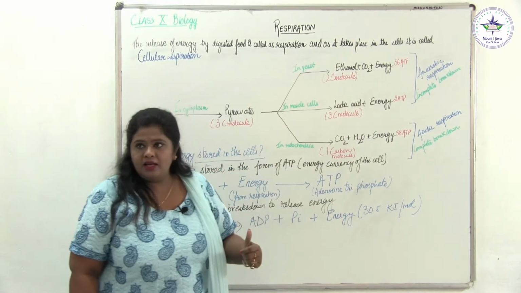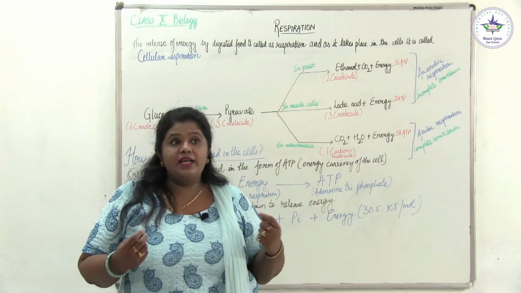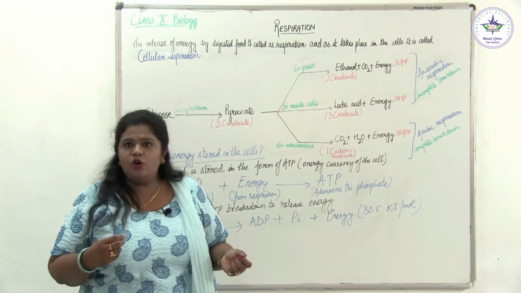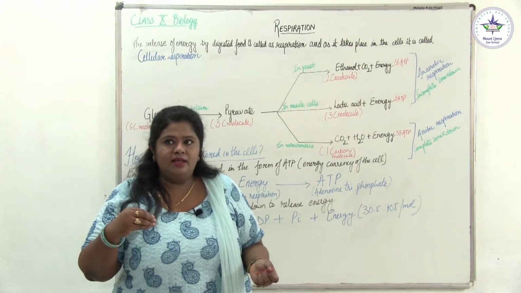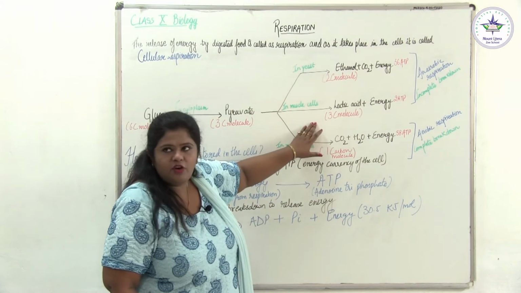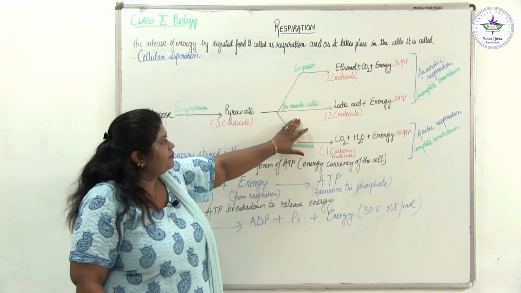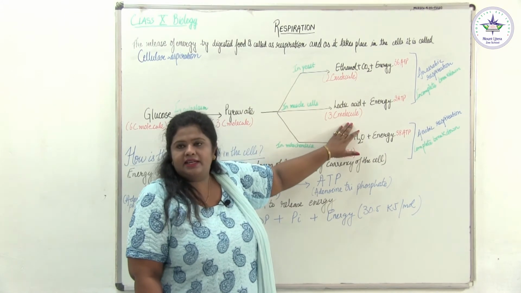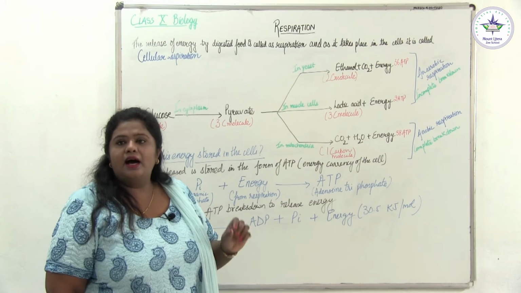Now, what happens and when does it happen? Whenever we run at a very high speed, usually what we observe, we gasp for breath. We do like this. So, this is gasping for breath. And when we open our mouth to the maximum, like this, what happens? A lot of oxygen goes inside, and this is required. But whatever the amount of oxygen that goes inside, there is still less oxygen. And in this lack of oxygen, the muscle cell undergoes anaerobic respiration, and a 3-carbon molecule, that's lactic acid, is being produced. The accumulation of this lactic acid is responsible for the muscle cramps in our muscles.